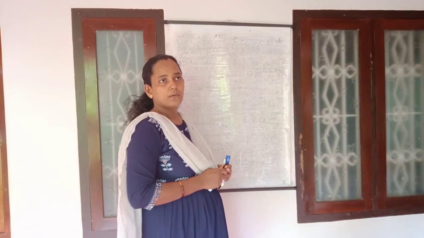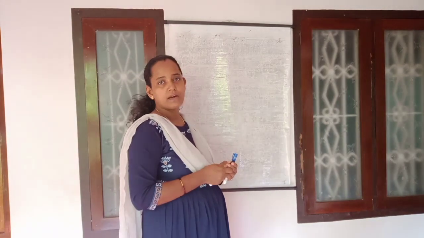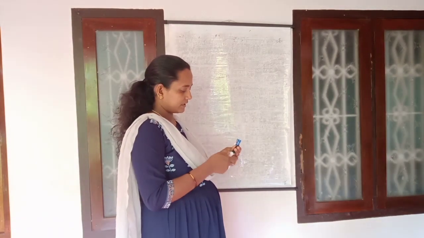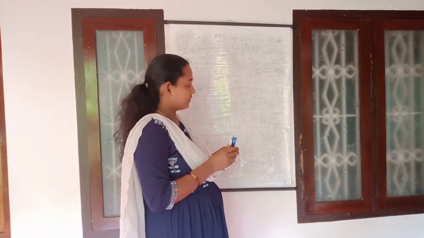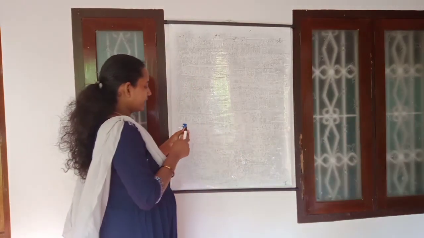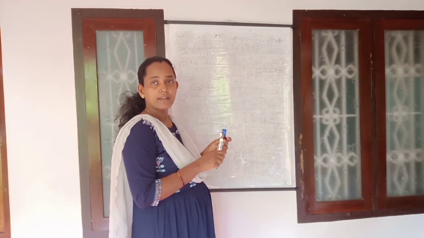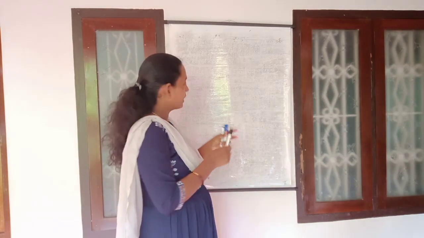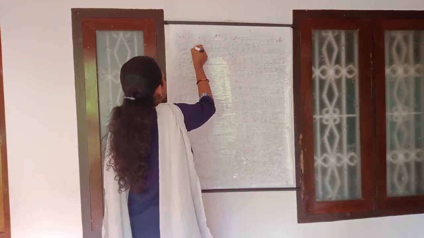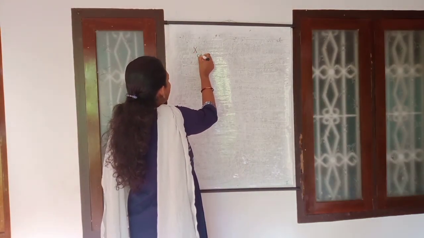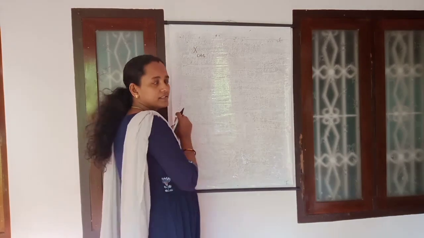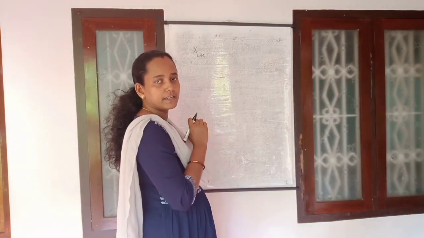So while discussing about the center of mass, we derive the expression of the center of mass of a body in terms of the coordinates. Whenever we are considering the x, y and z coordinates, we find the expression for the center of mass of a body, x center of mass. That is the position of the center of mass.